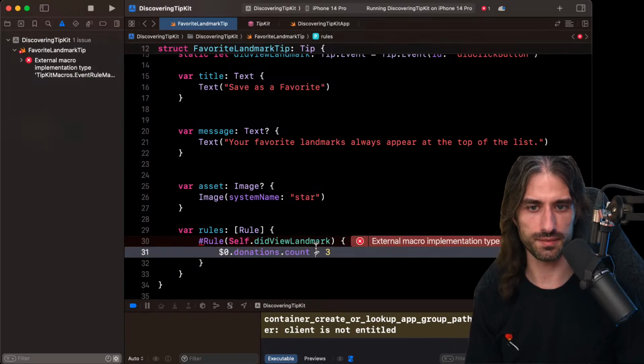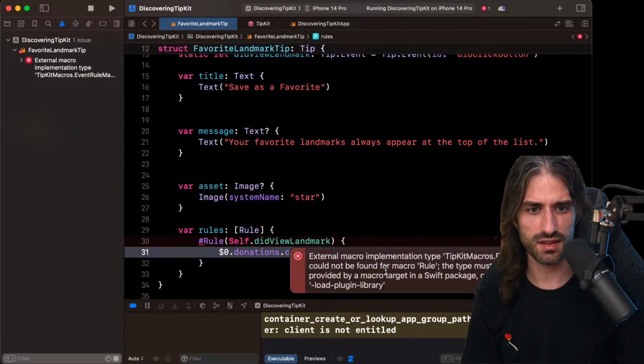And so this way you see, if it's the 4th time, then I want to display the tip, which is kind of nice, because maybe when you have an export screen, and once the user has exported maybe 4 times using the basic export, maybe you want to draw the attention of the user to the fact that there are some more advanced options that they might want to learn about. So that's kind of useful.